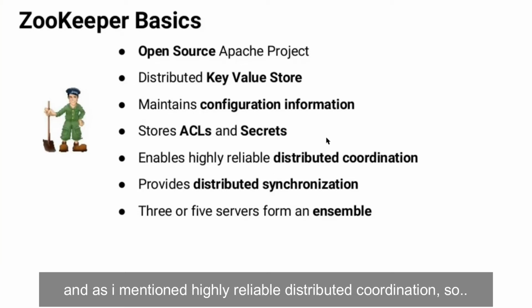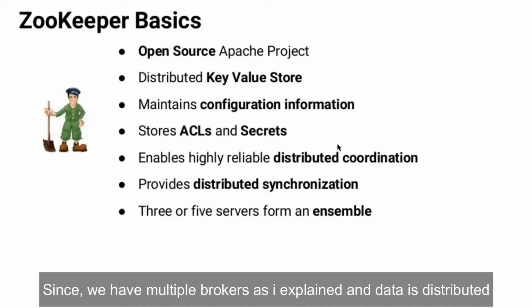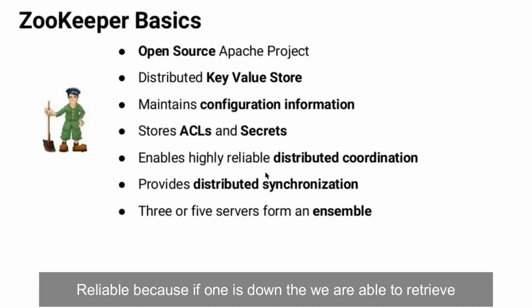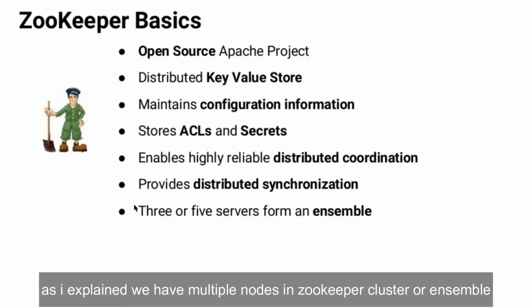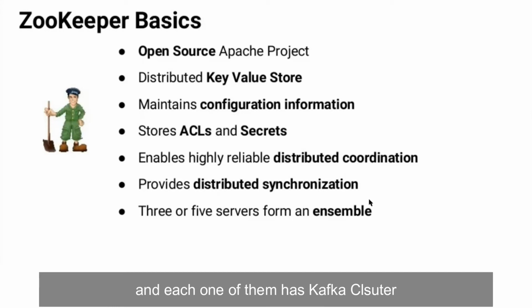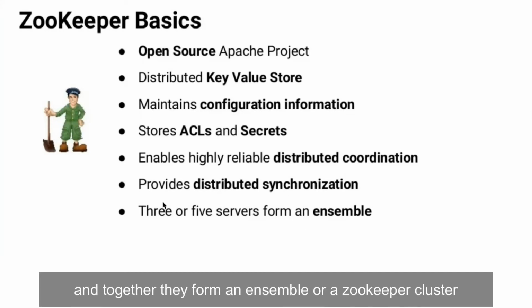Since we have multiple brokers, and data is distributed, it is reliable, because if one is down, then we are able to retrieve information from the other one. So it enables that functionality. And as I explained, we have multiple nodes in the Zookeeper cluster or an ensemble, and each one of them has one Kafka cluster, and together they form an ensemble or a Zookeeper cluster.